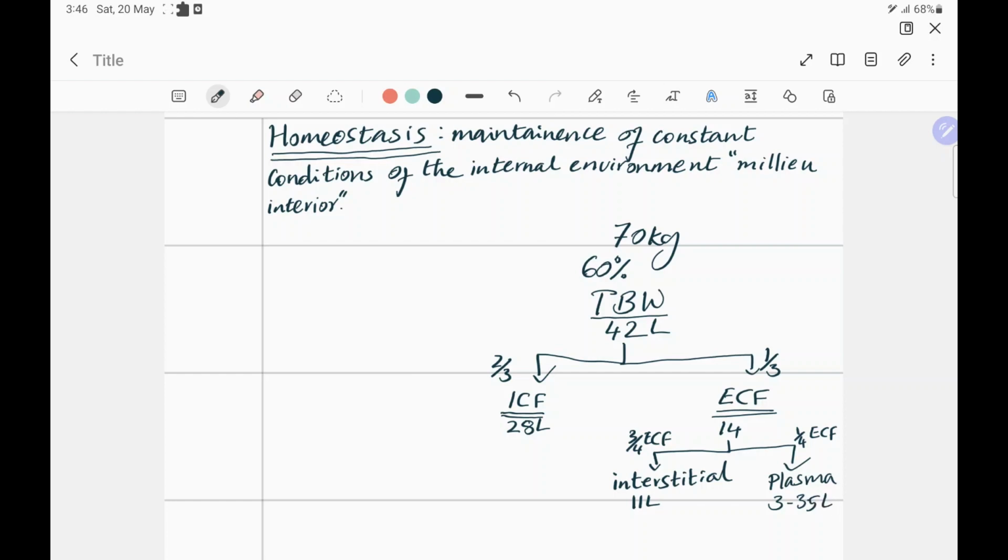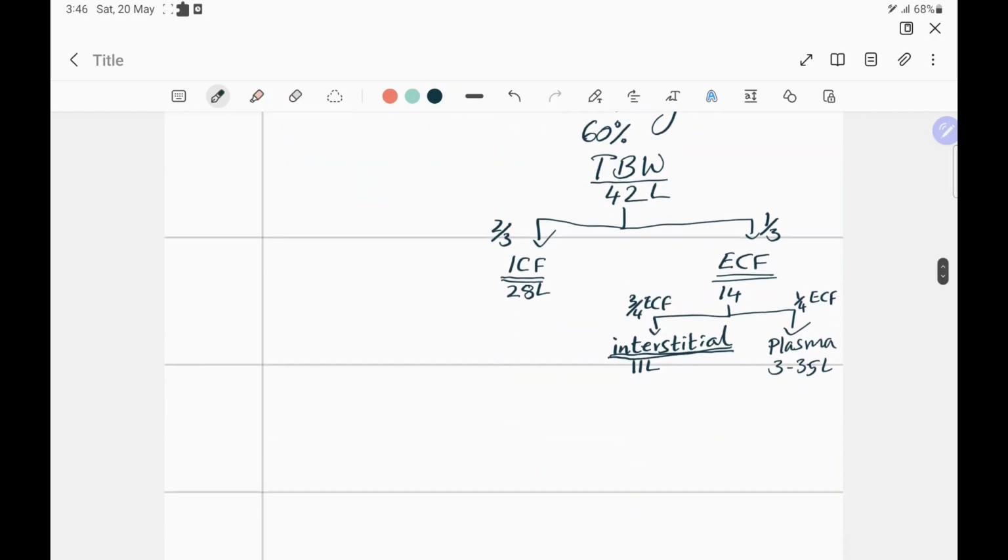Now, when you look at the term homeostasis, the maintenance of near constant conditions of the internal environment, also known as milieu interior, we are actually implying or talking about interstitial fluid compartment, though some books would just broadly classify it as ECF, or extracellular fluid. Now, this I'm going to just elaborate with another diagram over here. So this is your vascular compartment over here. Your blood vessels and your heart, it's got the fluid inside it called blood.